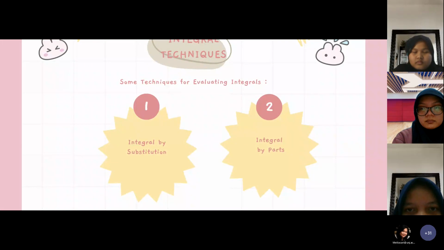Integral techniques. Some techniques for evaluating integrals are integration by substitution and integration by parts. Next.